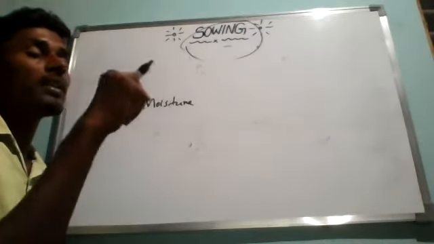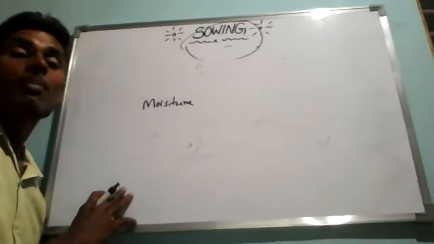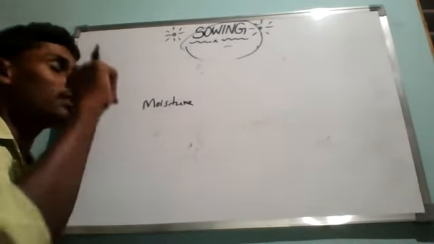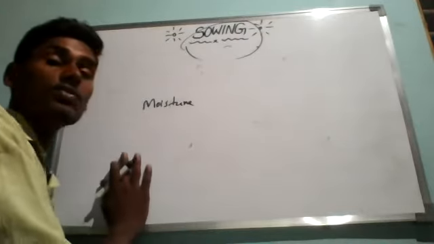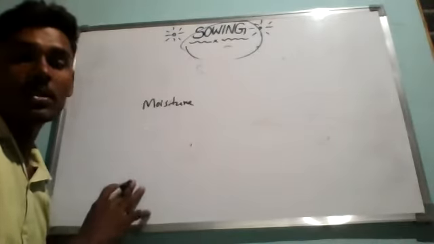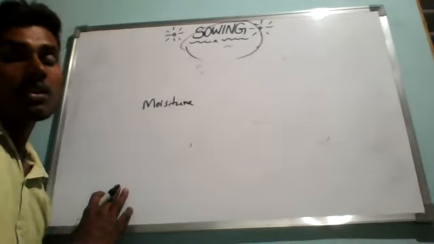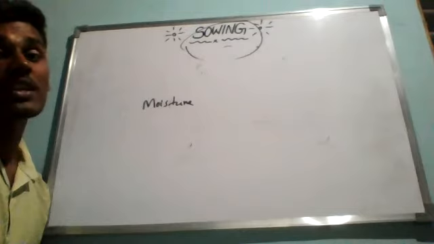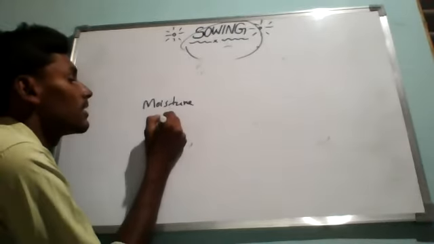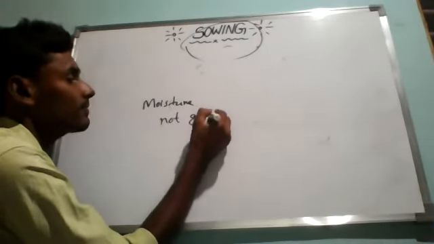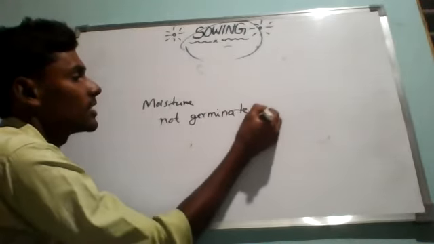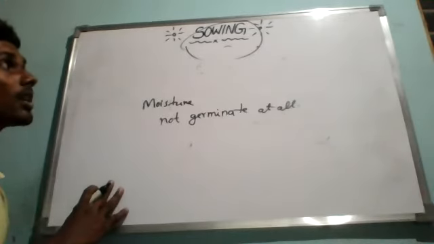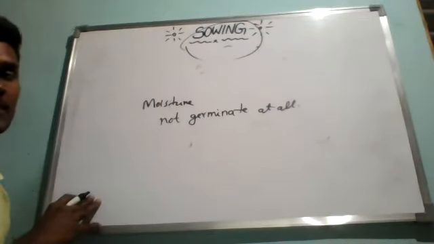Without watering, seeds or plants cannot grow, or else seeds cannot germinate, because water is the most important substance for the germination of seeds and growing the plants. So if seeds are sown in a dry soil, they may not germinate at all. That is the reason why we should not sow the seeds in dry soil.